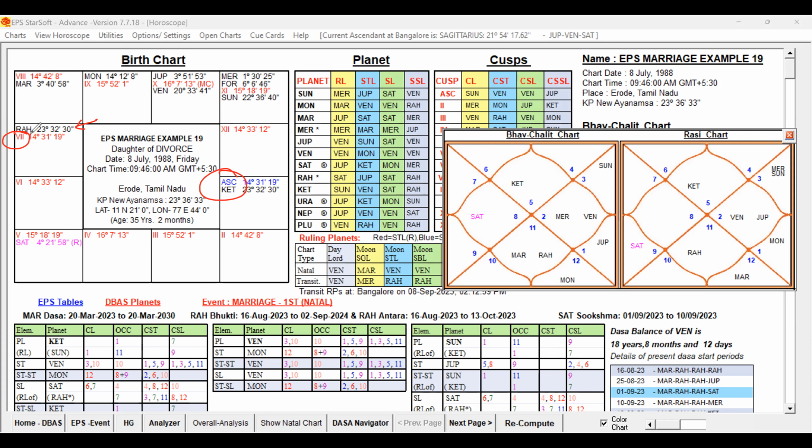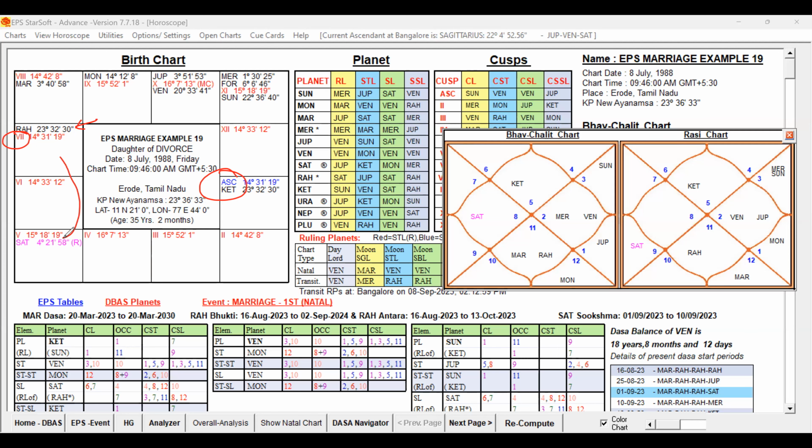The occupant of the 7th house, if it is favoring the 7th house, is well and good. If it is giving unfavorable significations for the 7th house, then it is going to give struggle or trouble to the 7th house matters. Now, Rahu is not owning any house, so we don't know Rahu's CST and CSL. The 7th lord Saturn also we have to check. 6th lord and 7th lord Saturn is posted in the 4th house.